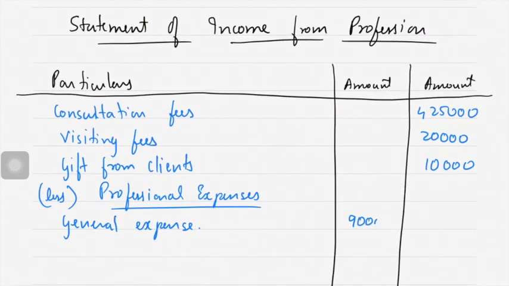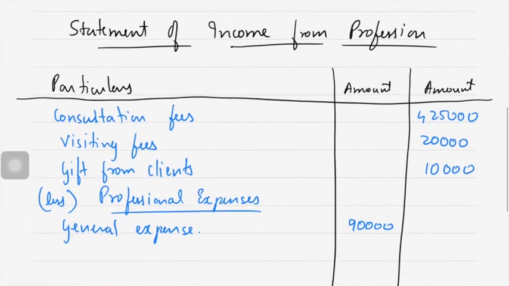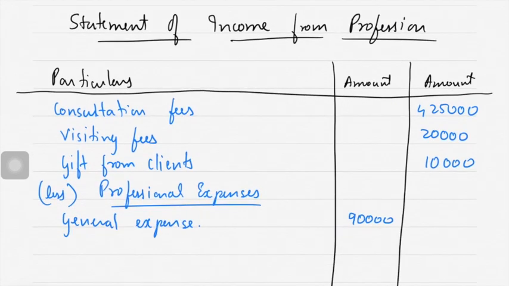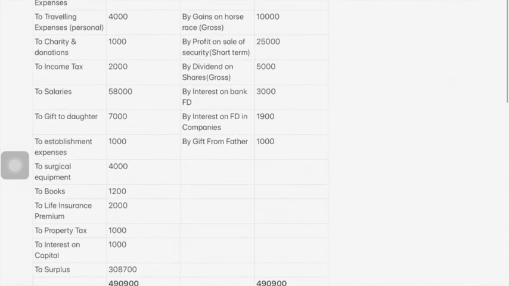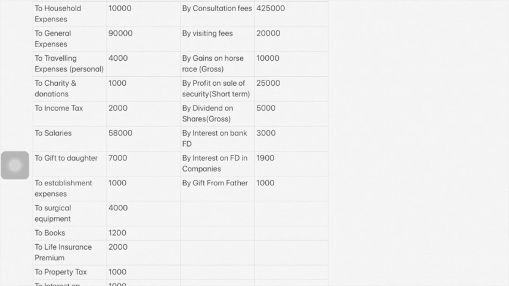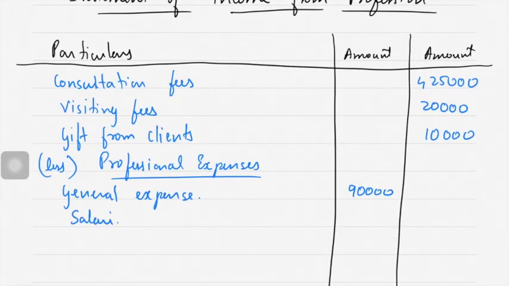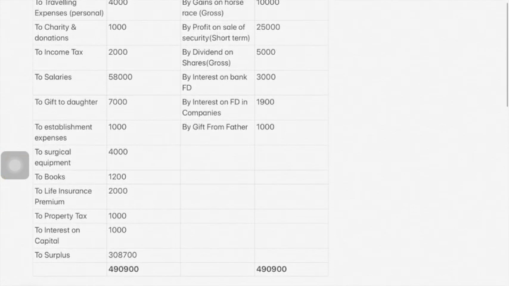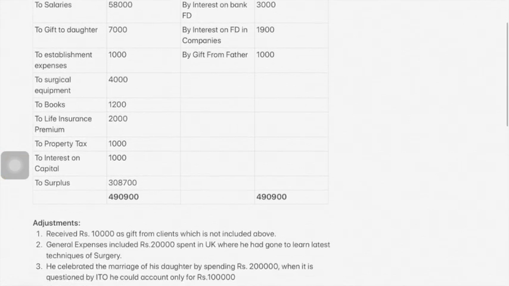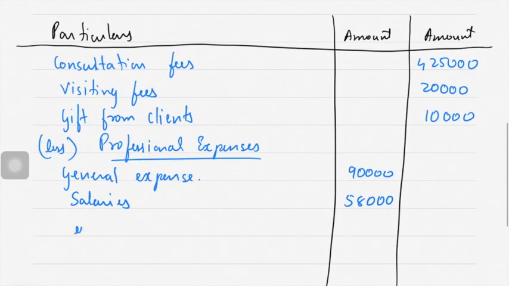Out of this 90,000, 20,000 was spent in UK for surgical, to learn techniques of new surgery, latest techniques of surgery. Okay, that is also professional expense, so no problem. After general expense, traveling expense, personal, charity donation, personal, income tax, personal, salaries 58,000. Gift to daughter, personal, establishment expense 1,000.